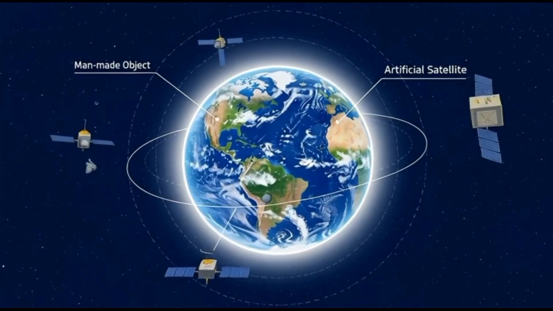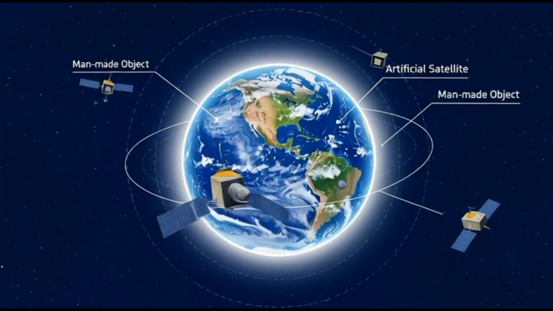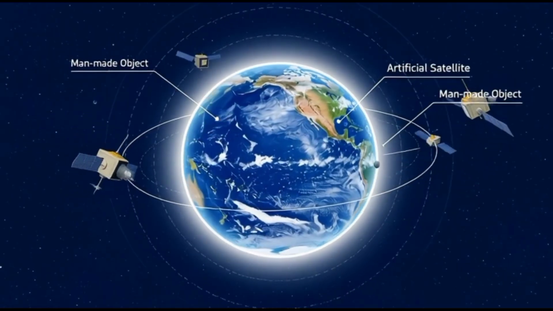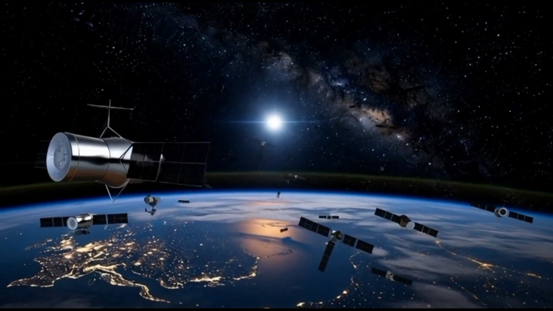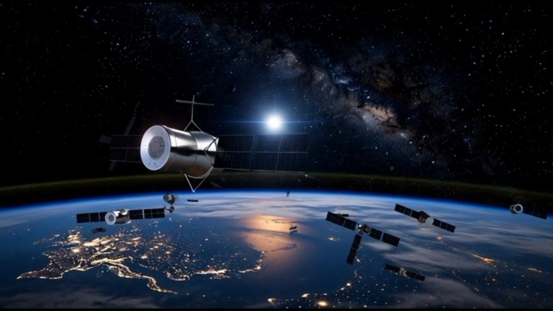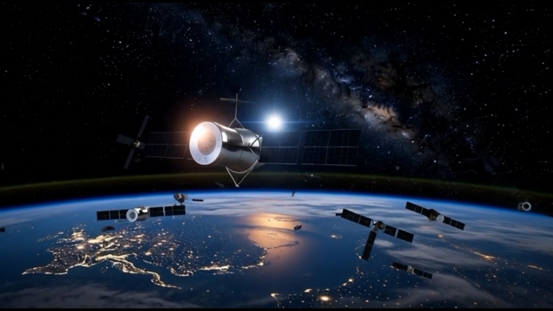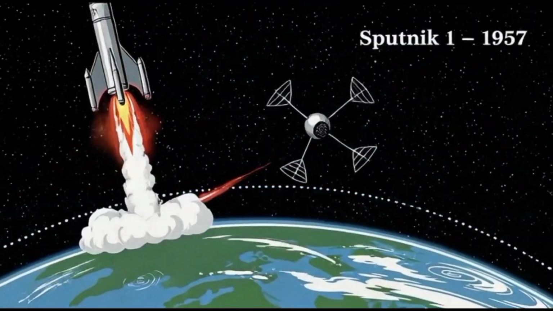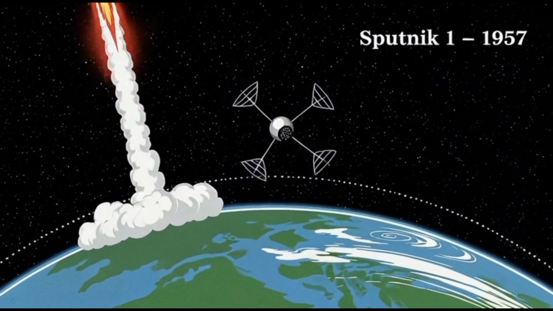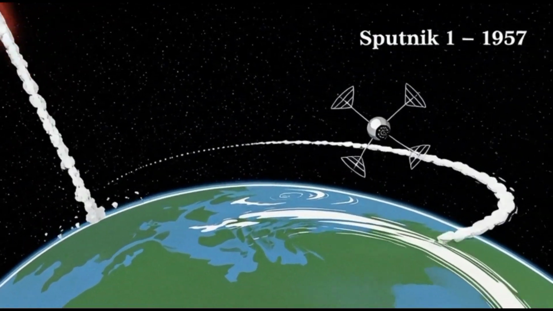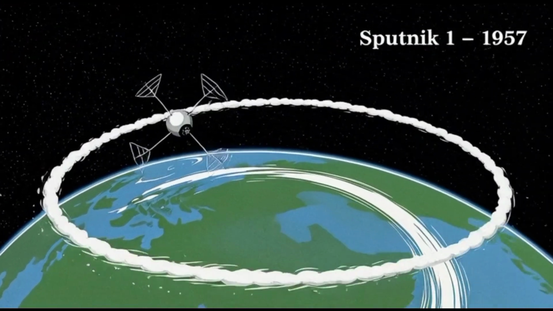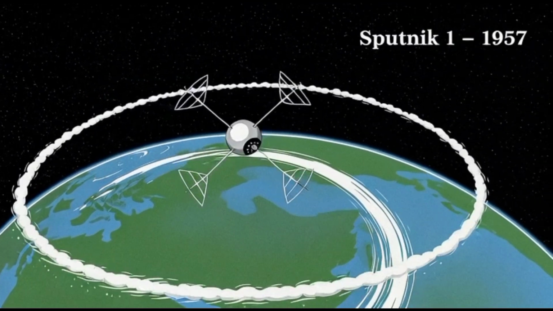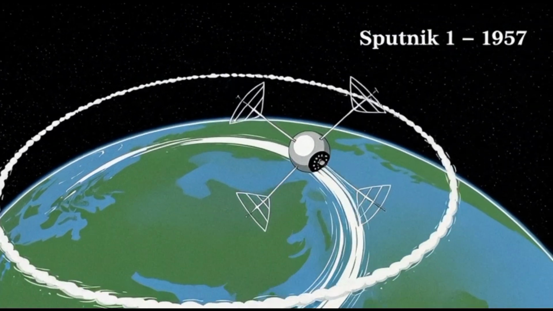Artificial satellites are man-made objects which revolve around the Earth just as the Moon does. The Earth's only natural satellite is the Moon. Like the Moon, artificial satellites reflect the Sun's light and can be seen clearly in the night sky. The space age began in 1957 when the first man-made satellite, Sputnik 1, was launched to orbit in space by Russian scientists. Since then, thousands of satellites have been sent into space.